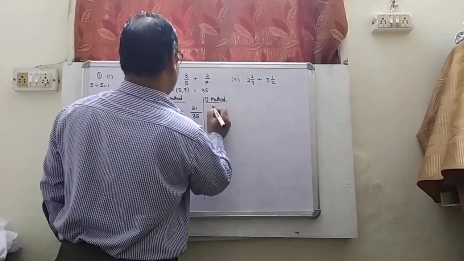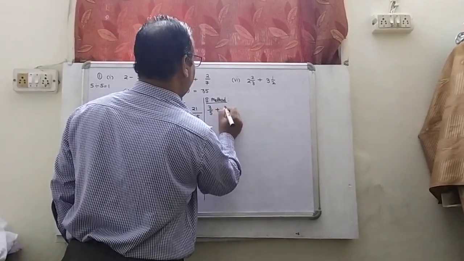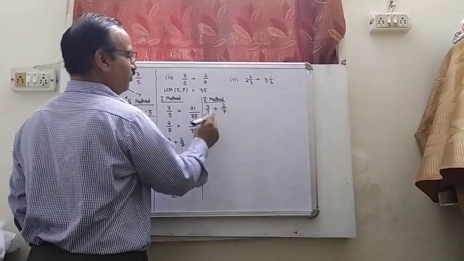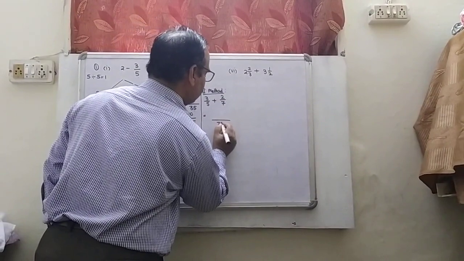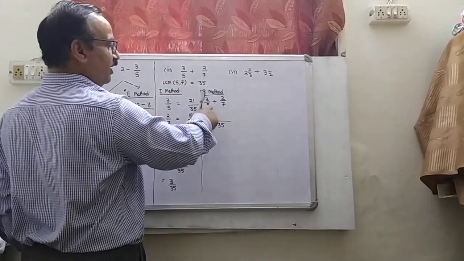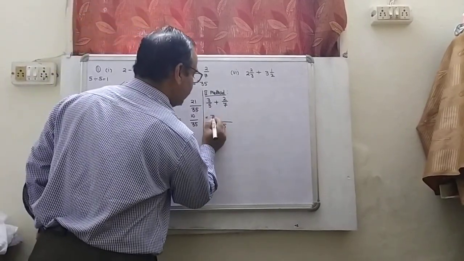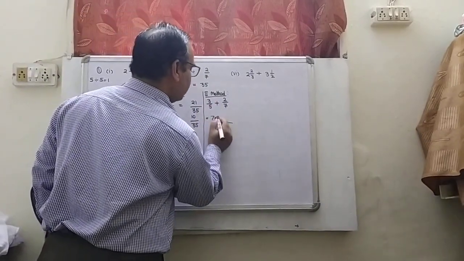You have to find the sum of 3 upon 5 and 2 upon 7. First find the LCM of these two. LCM of these two will become 35. Do the same method. Divide 35 by the denominator 5. 5 7s are 35. Multiply by the numerator of the first fraction.